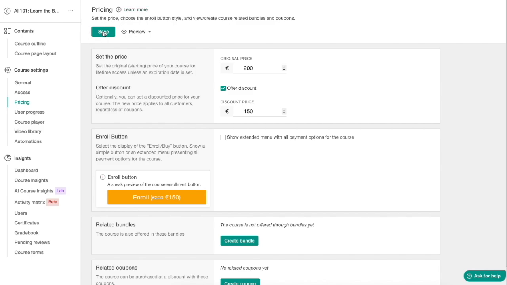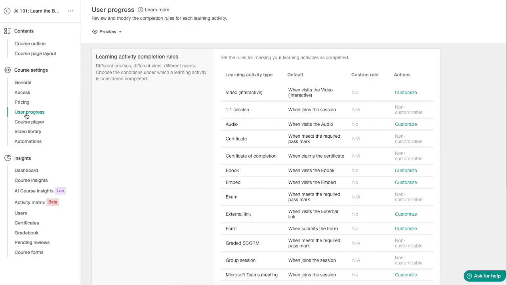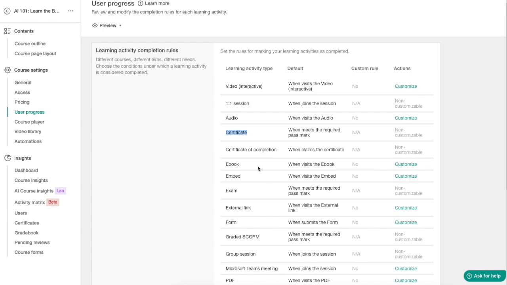And now, for example, if I hit save here, our course is now actually live. And here we see the change that I just made. Then you can track the user progress. So you get all these statistics on your video progress, one-on-one sessions, audio, certificate, and whatnot. So you can track people in your courses.